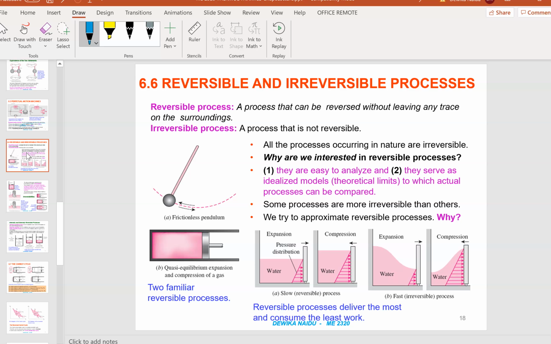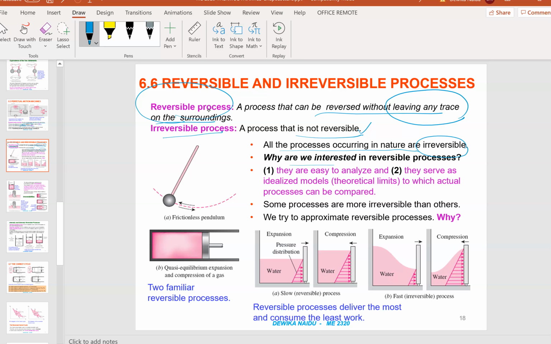Now the reversible and the irreversible processes. A reversible process is a process that can be reversed without leaving any trace on the surroundings. So it's a perfect process. Irreversible processes are processes that cannot be reversed. These are the common ones that we have in our daily life. Mostly, reversible ones are nice on paper, in theory, but sometimes they just don't exist. It's not easy to actually have a reversible process. All the processes occurring in nature are irreversible, like what I've just explained.